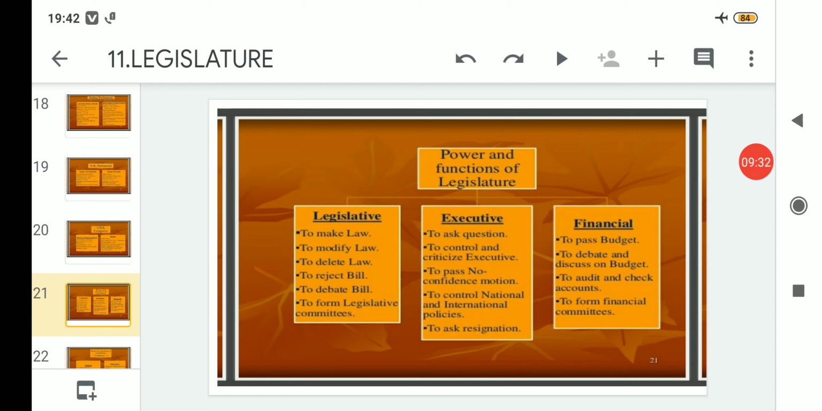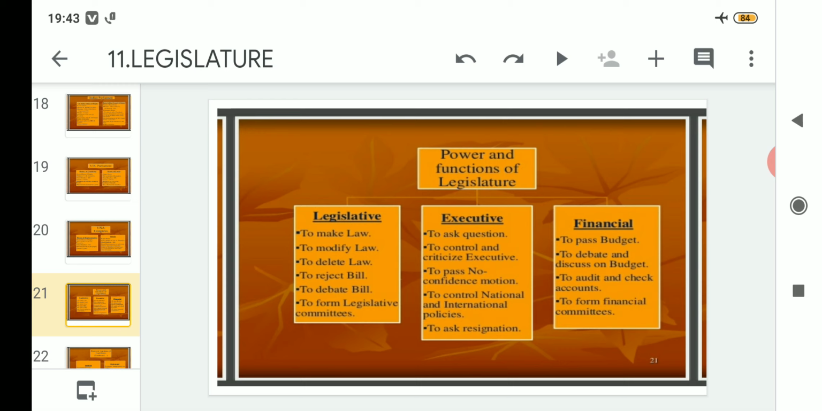So with this, we have come to the end of today's topic, that is the powers and functions of the legislature. Today we have studied the three organs associated with the legislature. The first one is the legislative, the second is the executive, and the third and final organ is the financial sector or the finance